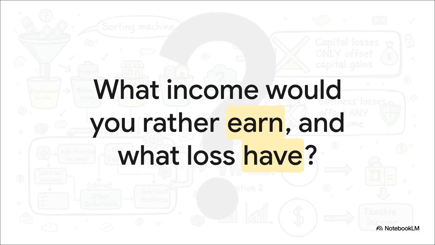So the whole point is this: not all dollars are created equal in the eyes of the taxman. This statutory scheme, this sorting machine, it prioritizes and restricts different types of income and losses in a way that can have a huge impact on your wallet. So I'll just leave you with this question. Now that you know the formula, what kind of income would you rather earn? And maybe more importantly, what kind of loss would you rather have?